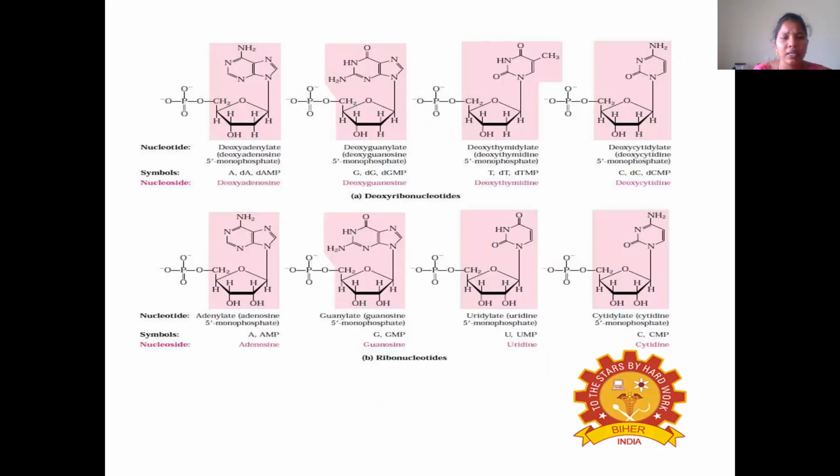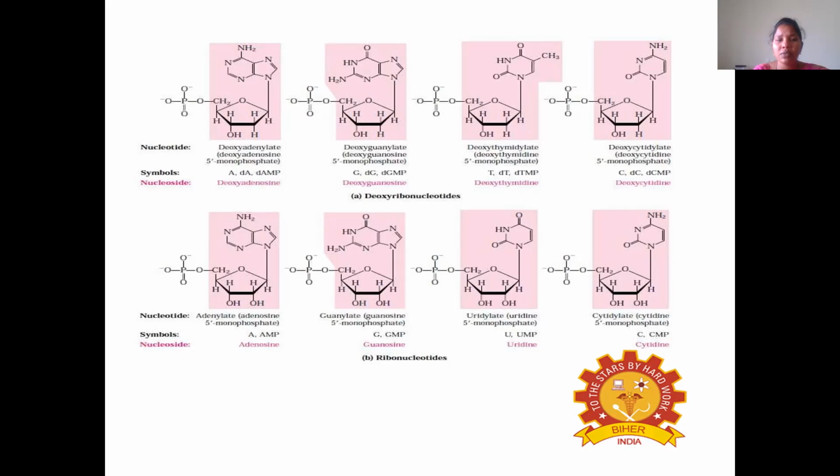Then coming to the nucleotides. As we have discussed, a nucleotide is the composition of nitrogenous base, ribose sugar and phosphate. So what is meant by nucleoside? The nucleosides are deoxyadenosine, deoxyguanosine, deoxythymidine and deoxycytidine. So this deoxyadenosine is a nucleoside.